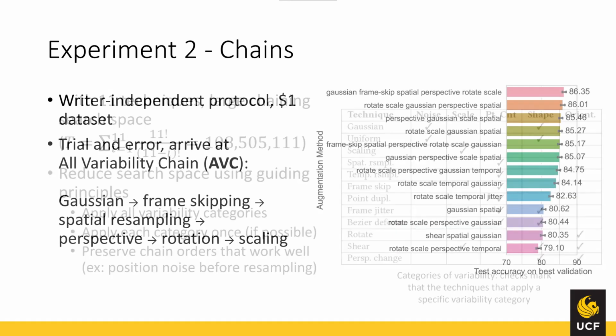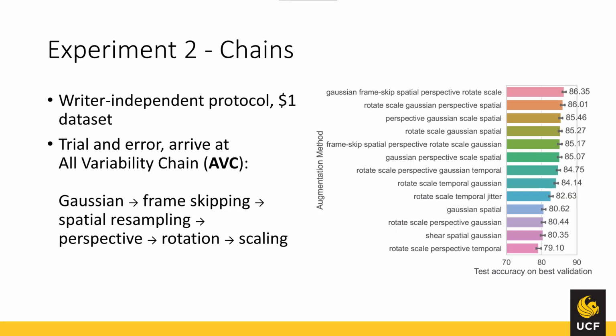Using trial and error and these observations as guidance, we arrived at a chain of Gaussian noise, frame skipping, spatial resampling, perspective change, rotation, and scaling. This chain outperformed other chains that we tested, and we tested it in our next experiment, referring to it as all variability chain, or AVC.